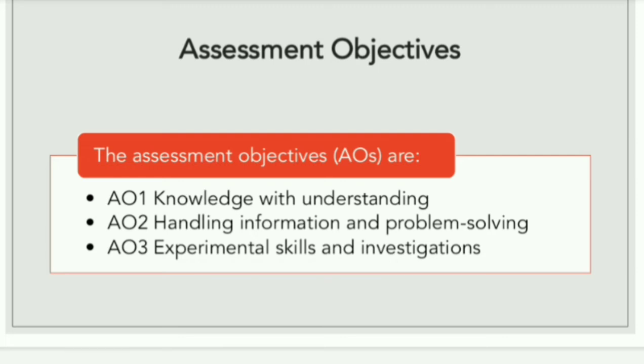What will be assessed in assessment objective number 1? Your knowledge and understanding of the subject, and all the particular topics given in the syllabus, is assessed in assessment objective number 1. And what is assessment objective number 2? You will be assessed on your handling of information and your problem solving skills, right? And assessment objective number 3 is regarding your practical experiments, practical skills, and investigation that is related to AP.